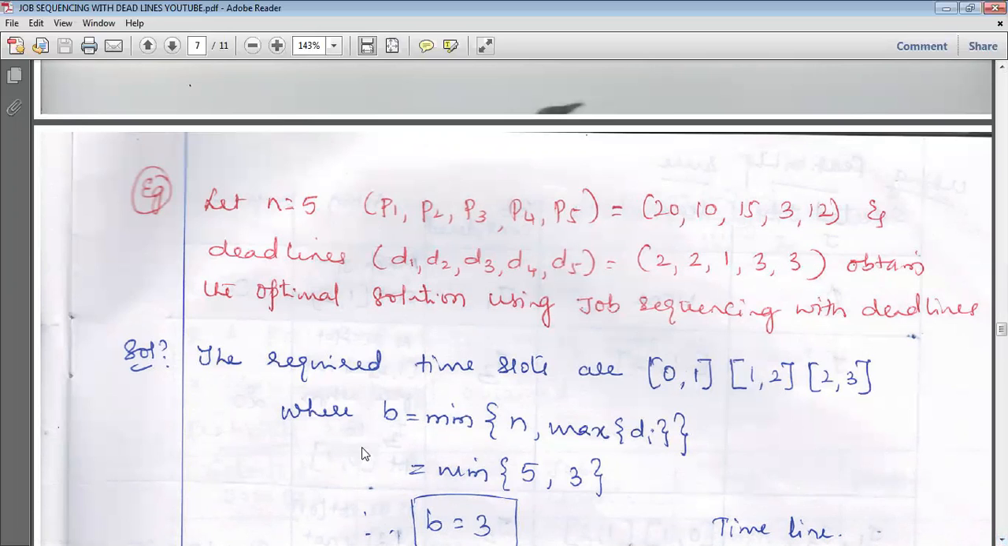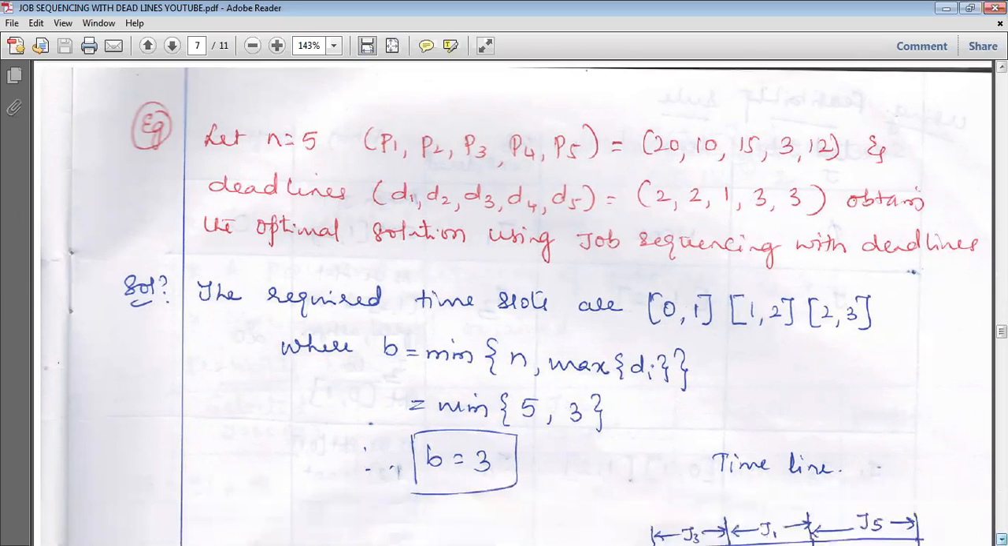So what we write here is B, where B is equal to minimum of n comma maximum of di. Here n is 5, and the maximum deadline given is 3. Among these two, whichever is minimum has to be considered. So which is minimum among these? 3 is minimum. So the time slot is 3 hours.